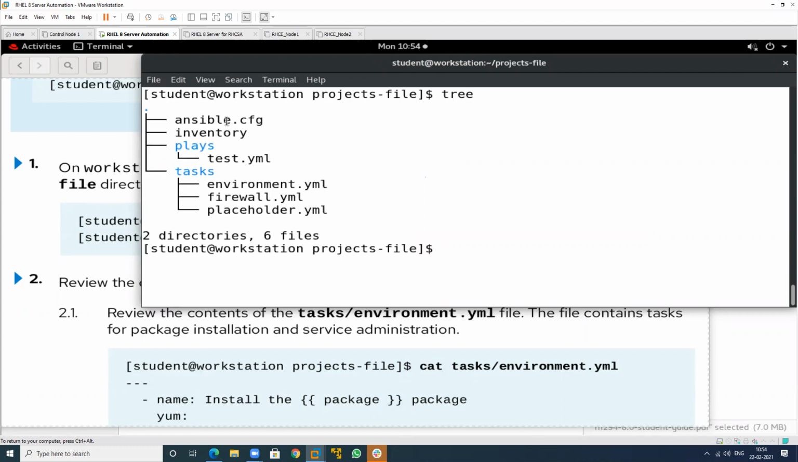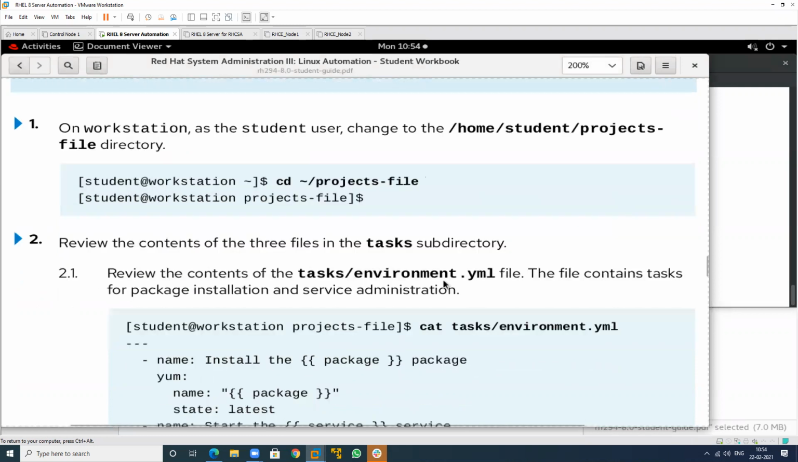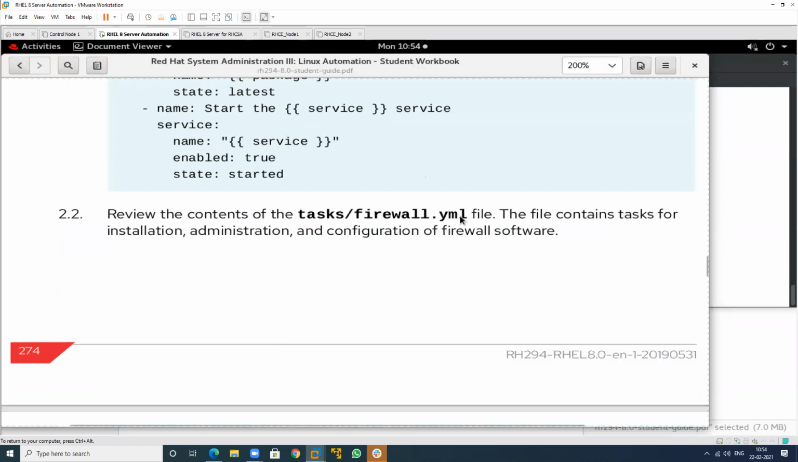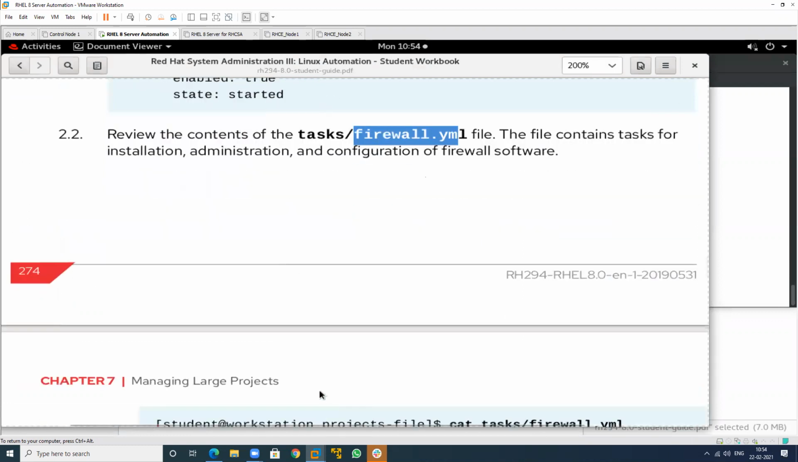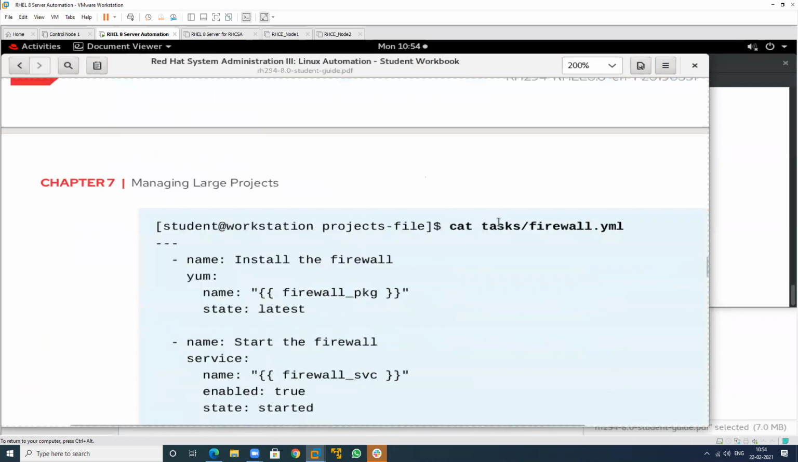See, we have ansible.cfg, we have inventory also, playbook also, some test, task 1, 2, 3. So we have three playbooks that are related to tasks. There is no master playbook. So I will create the master playbook. This will show you the environment, this is related to firewall, this is the firewall settings, and this is placeholder. It means regarding the Ansible fact that I will call.